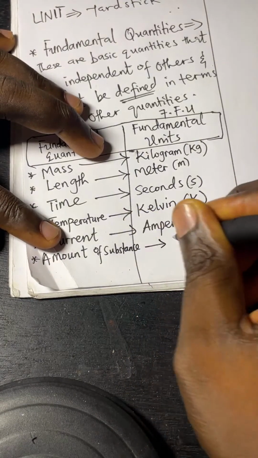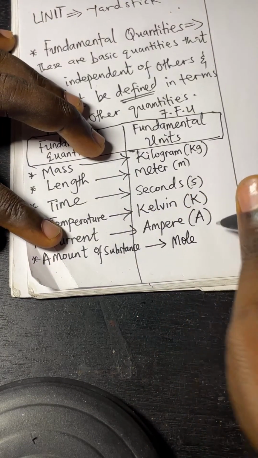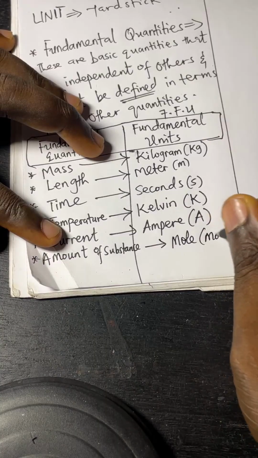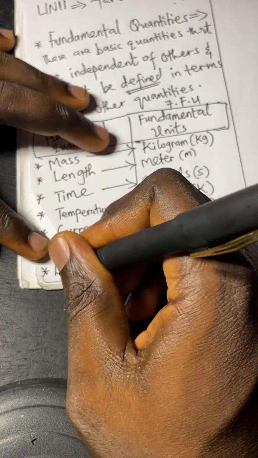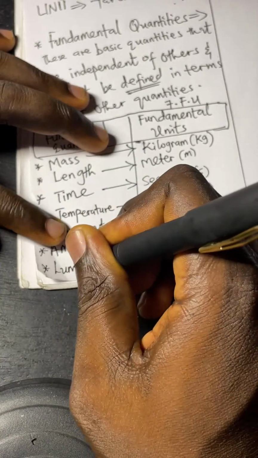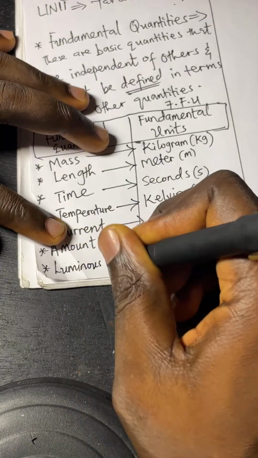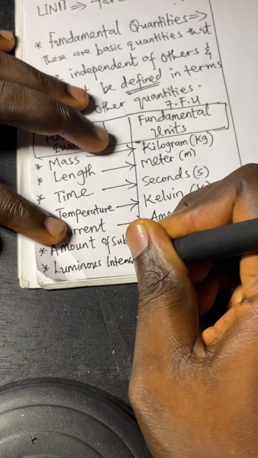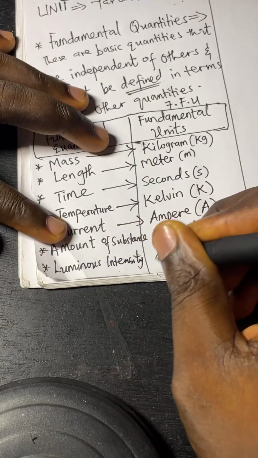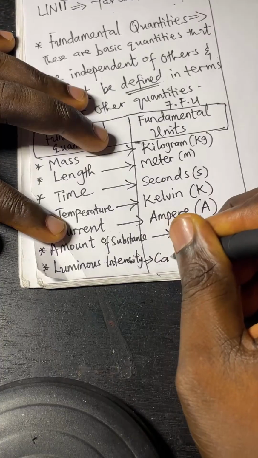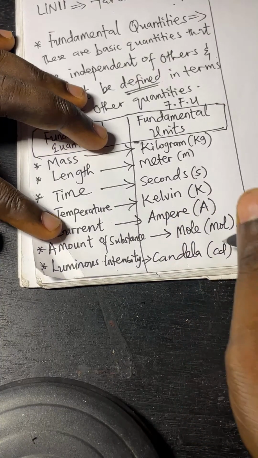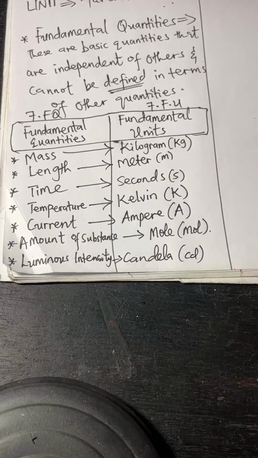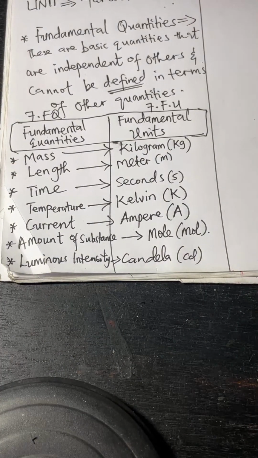Yeah, this one is measured in mole, and the short form is mol. And lastly, we talk about luminous intensity, measured in candela, which is 6D. So these are the lessons, and you need to understand this.